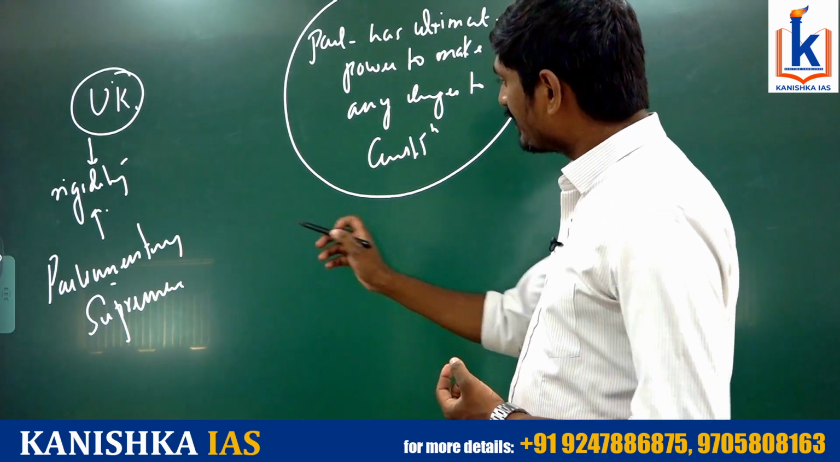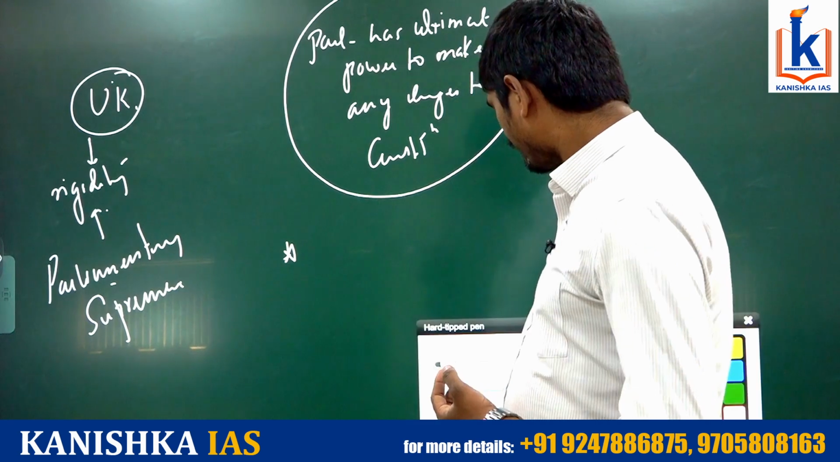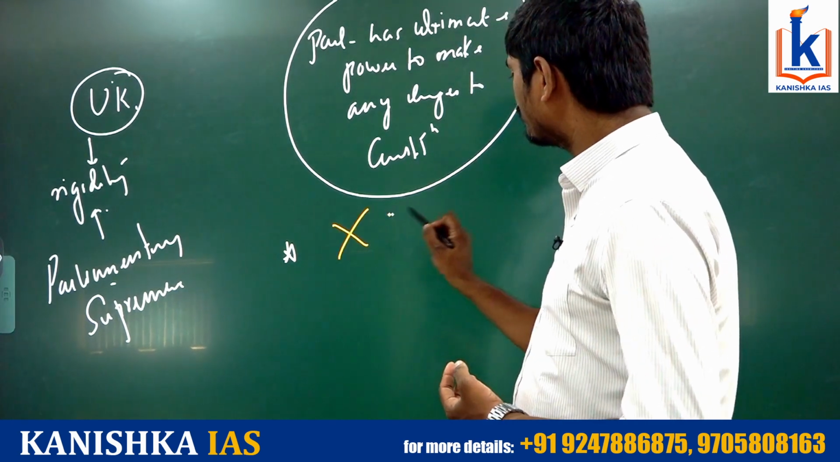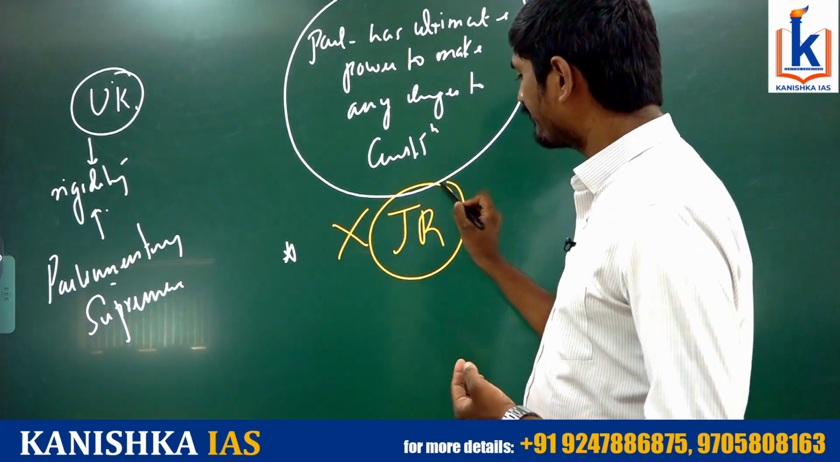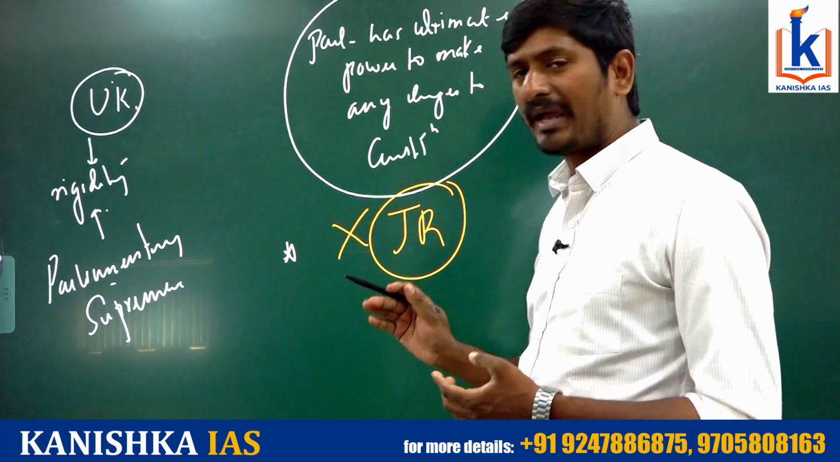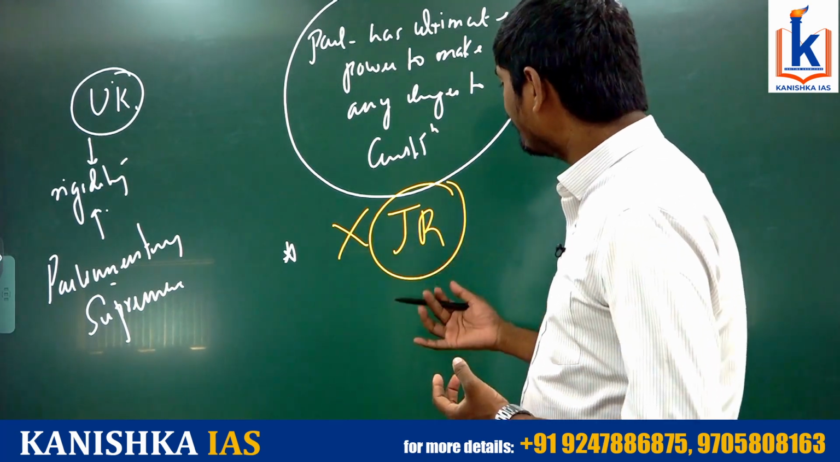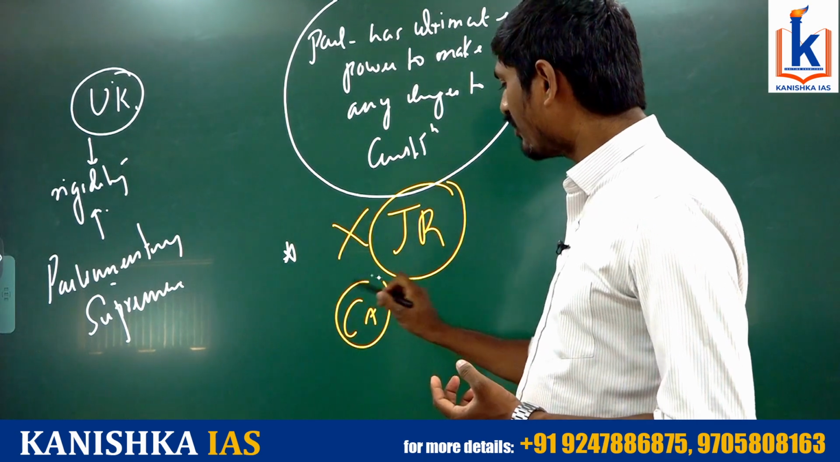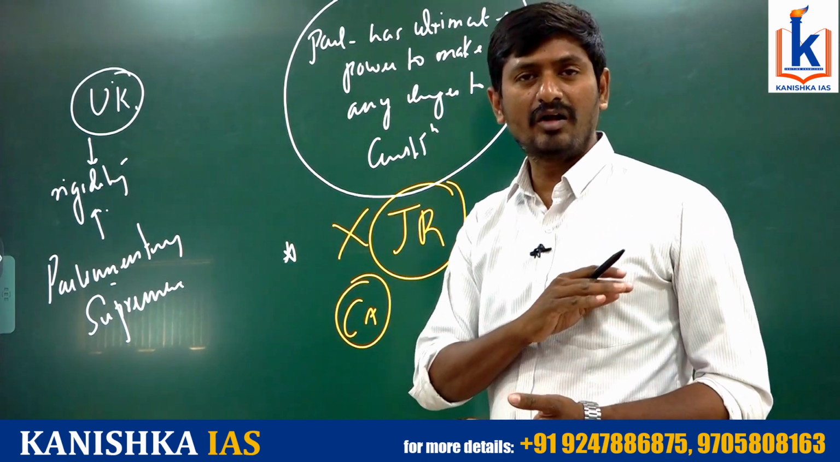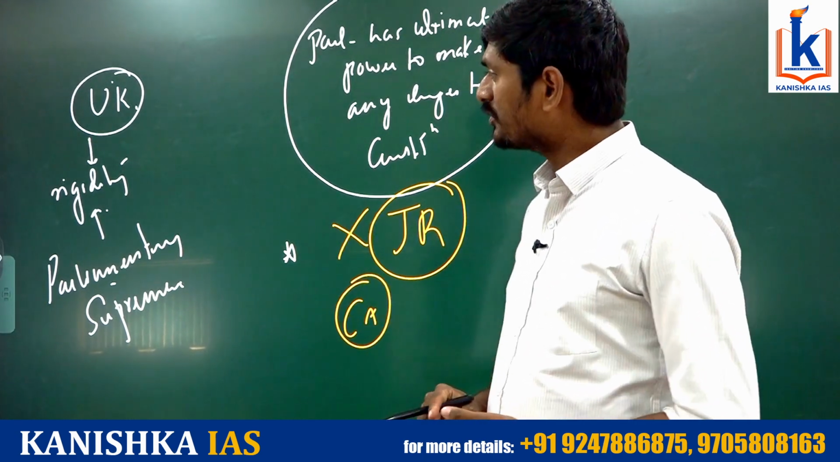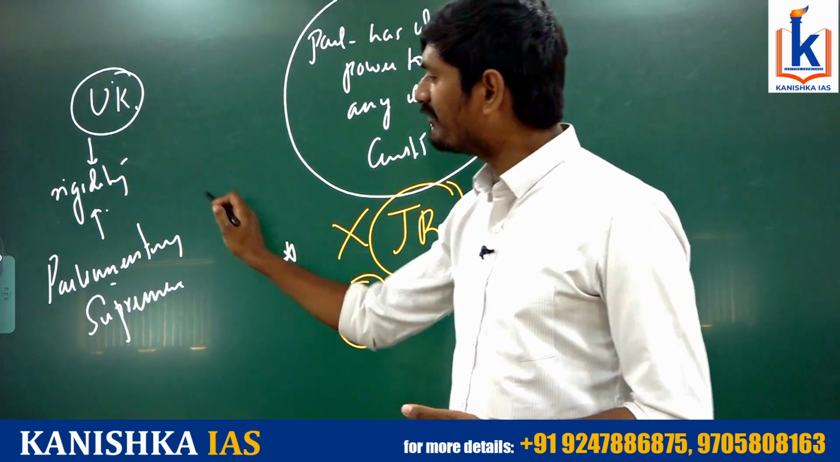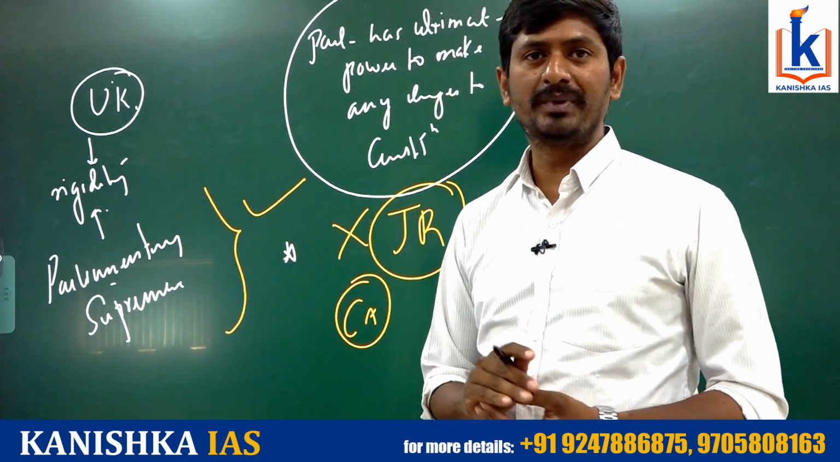And number two, there is no concept of judicial review in the UK. No judicial review means the judiciary, by means of its power of judicial review, cannot nullify a Constitution Amendment. Whatever the Constitution Amendment is, it cannot be invalidated by the judiciary. That's why in the UK we can say there is parliamentary supremacy.